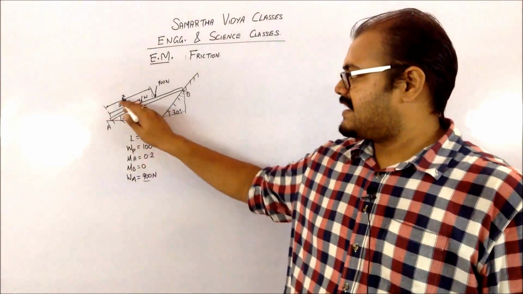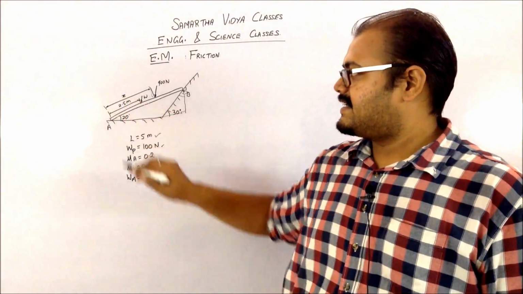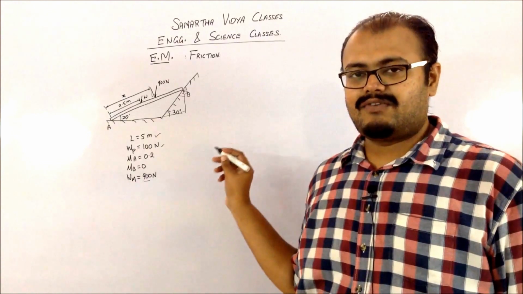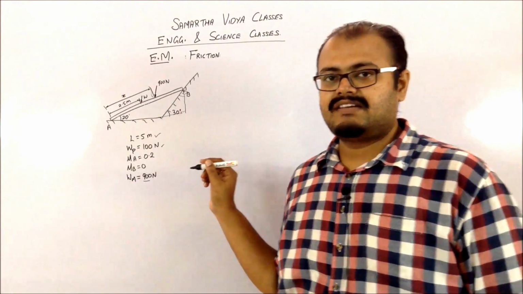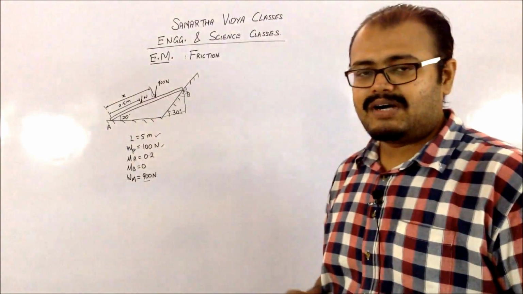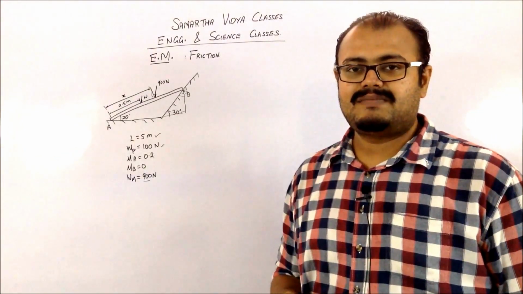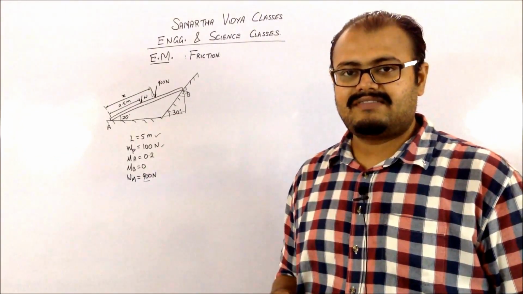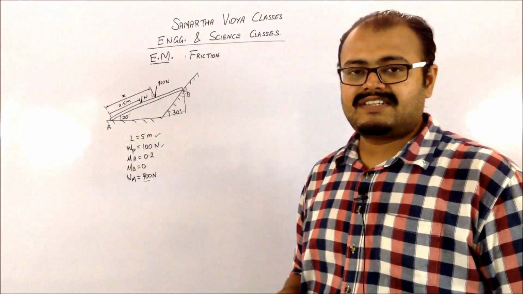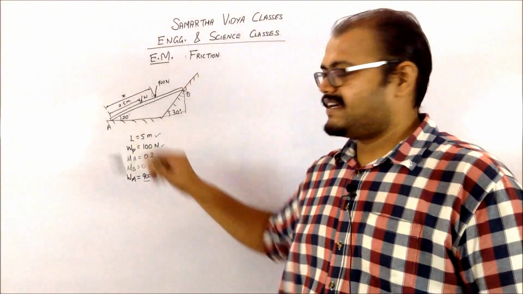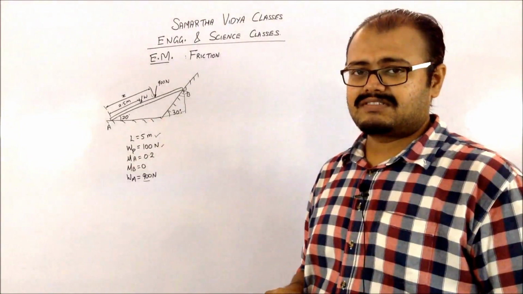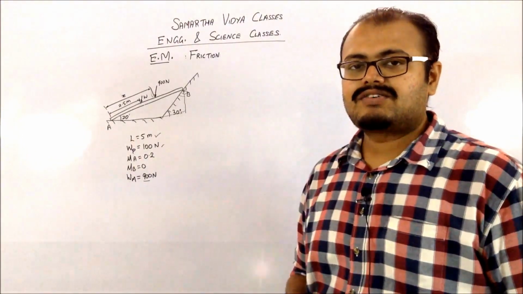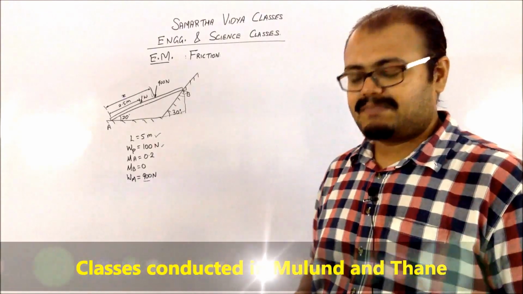So I have to find this x distance till which the man can safely walk from A to B without slipping of the plank. So for that you have to consider that there is going to be the assumption that we are going to have maximum frictional force generated at point A, because at B there is no frictional force which is going to be generated. So let us try to draw the FBD of the plank.